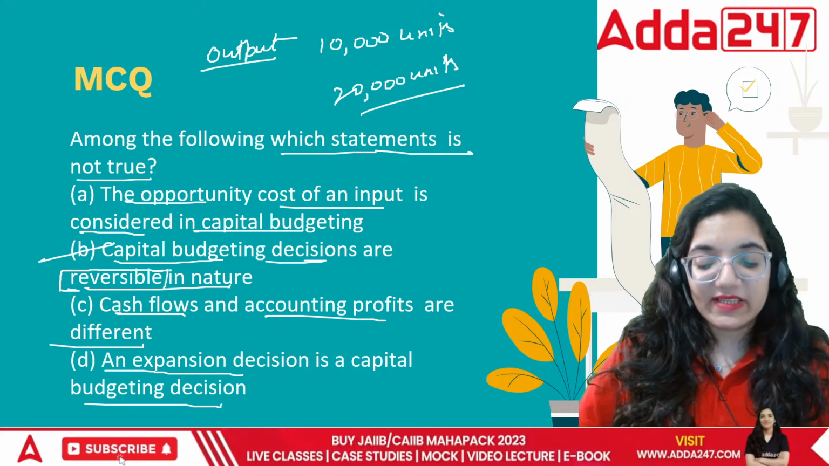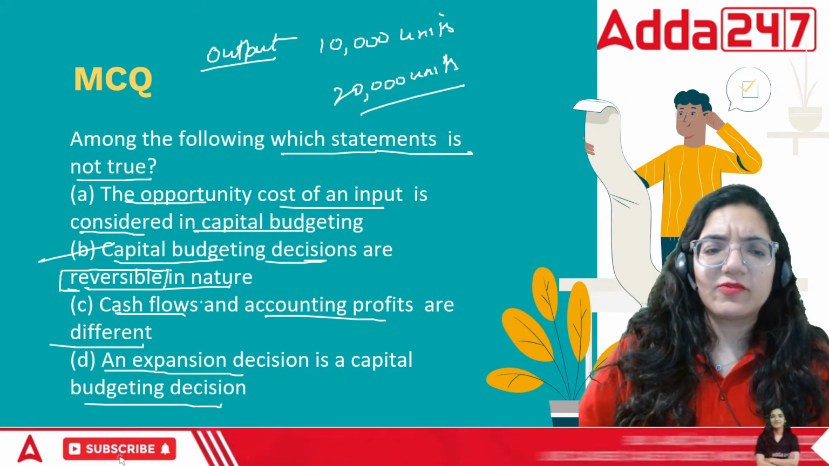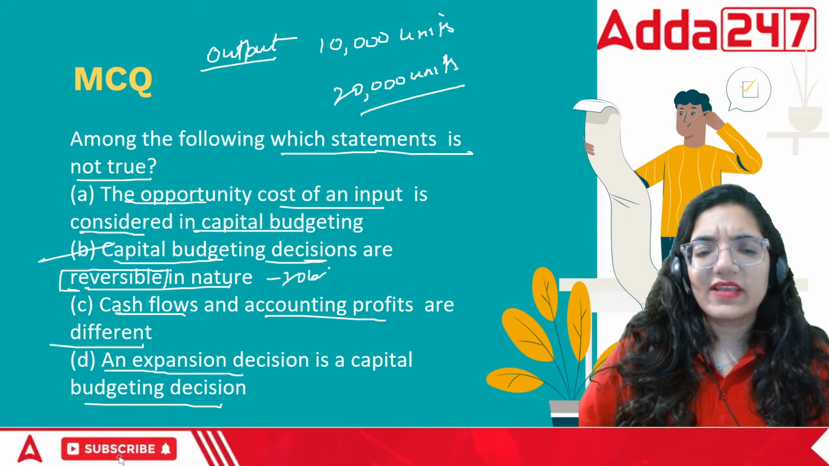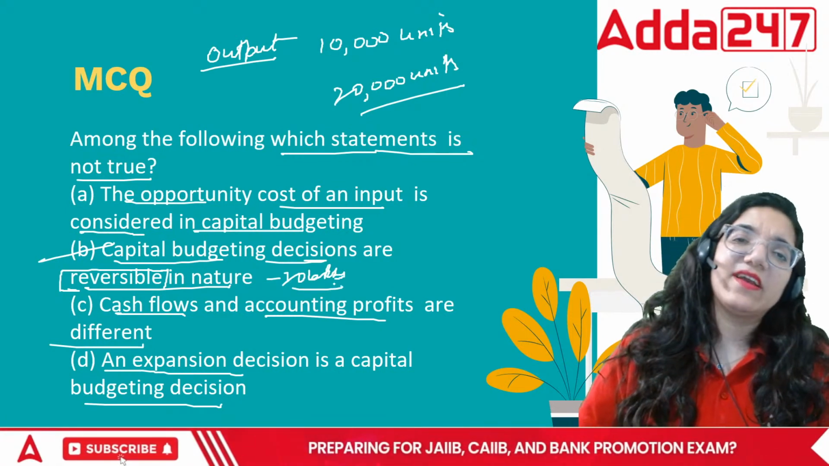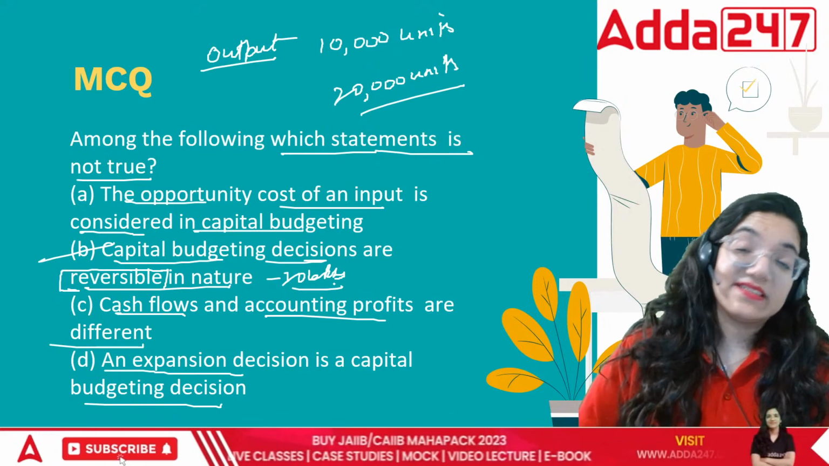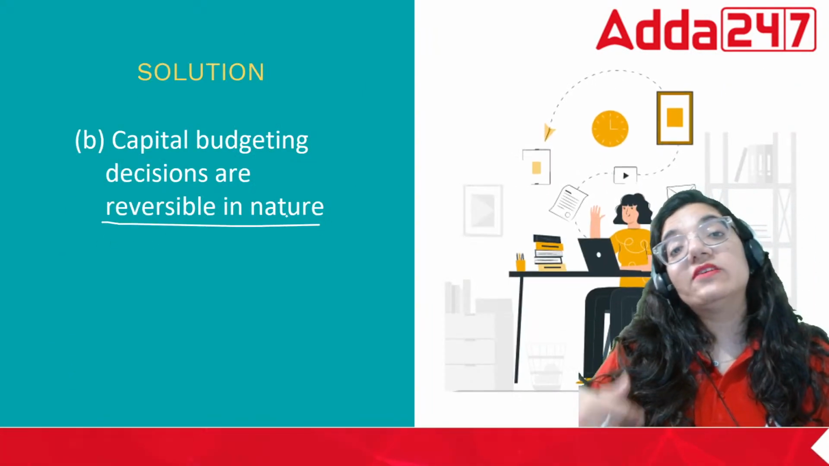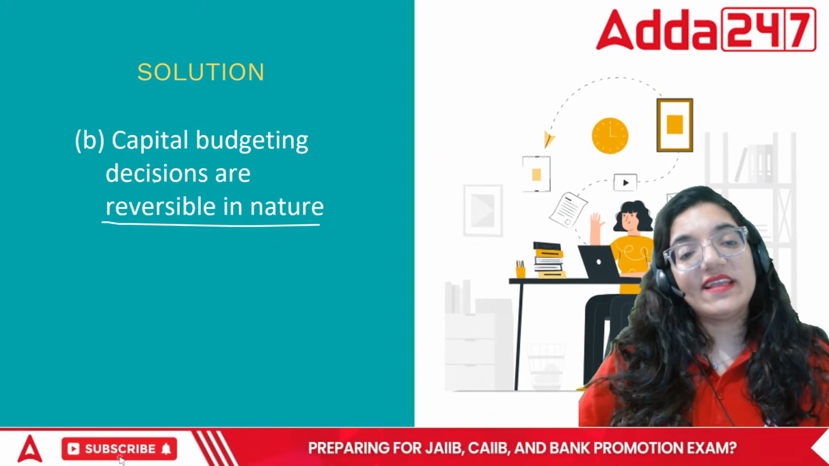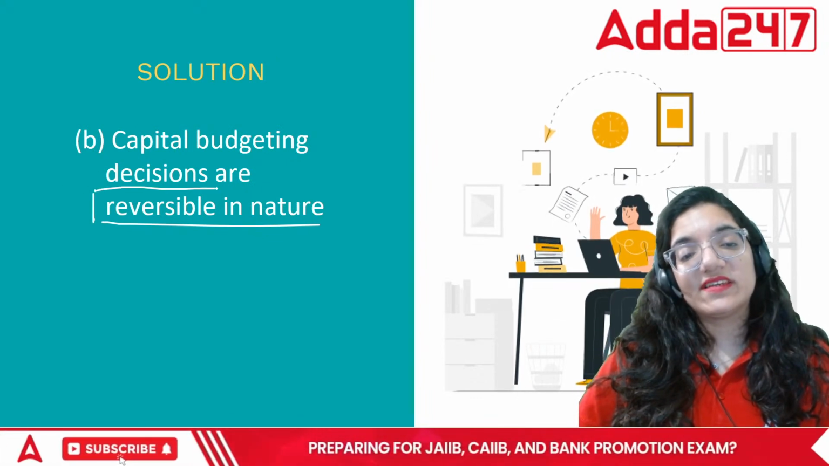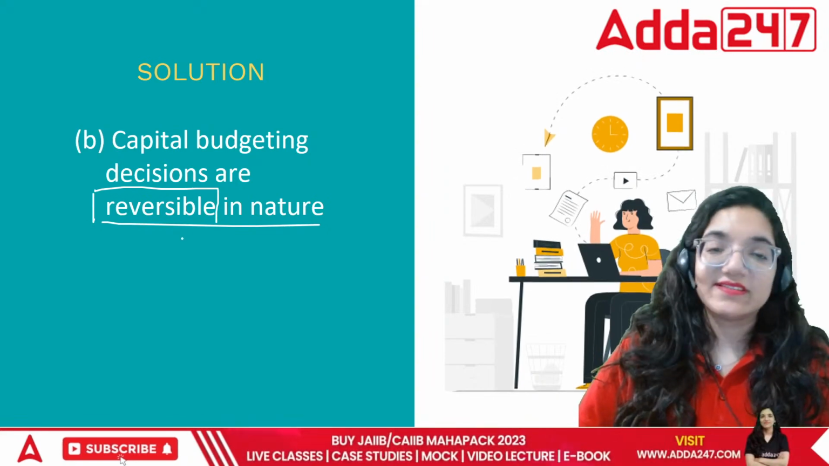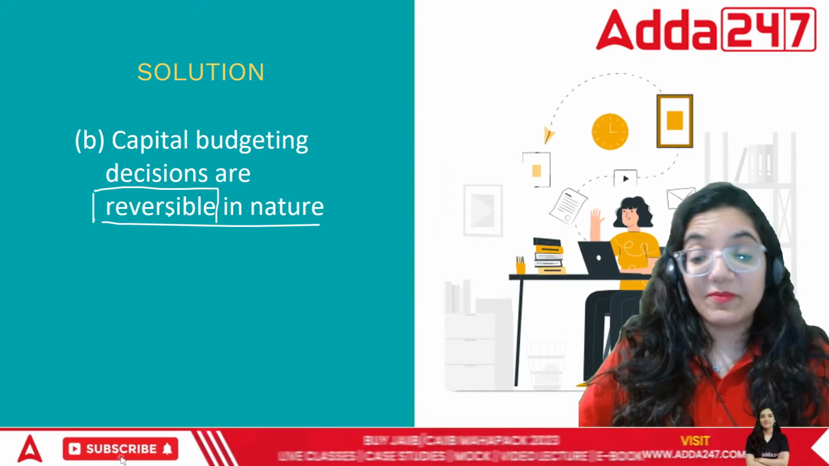I can never say that I spent 20 lakhs and if I can just sell off this particular machinery, I'll be fine. That will never make sense. Why? Because these major decisions are for years to come. So these are irreversible in nature. Once done, they are never reversed, at least for a longer period.